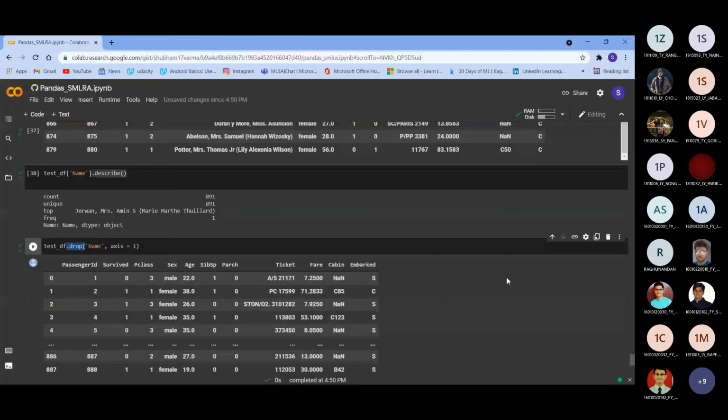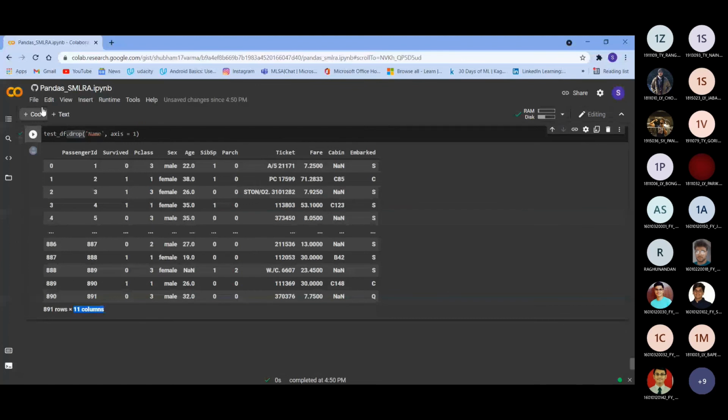There is one more parameter in the drop function, that is inplace. If you put true here, it will reflect on the whole dataset. If you don't put true here, only this output will not have the name column. But if you put inplace equal to true, then in all the operations that you do, everywhere the column name will be dropped.